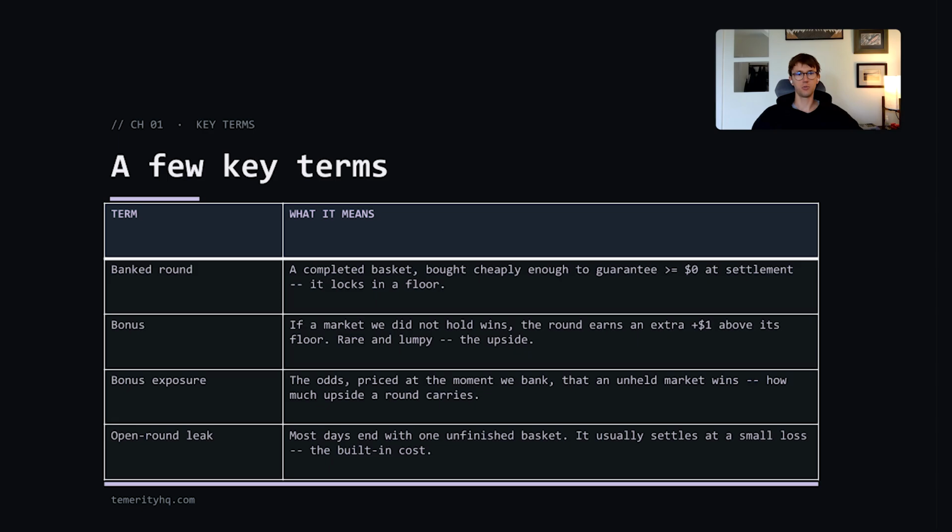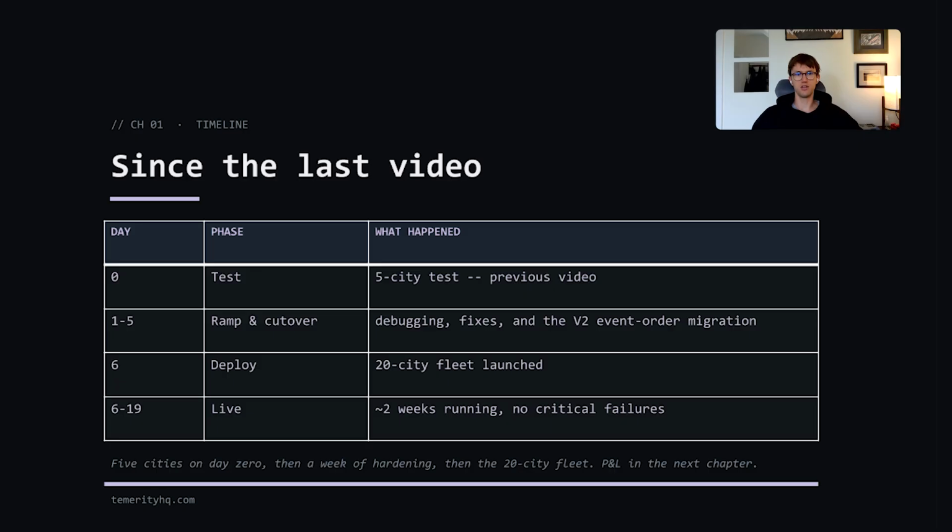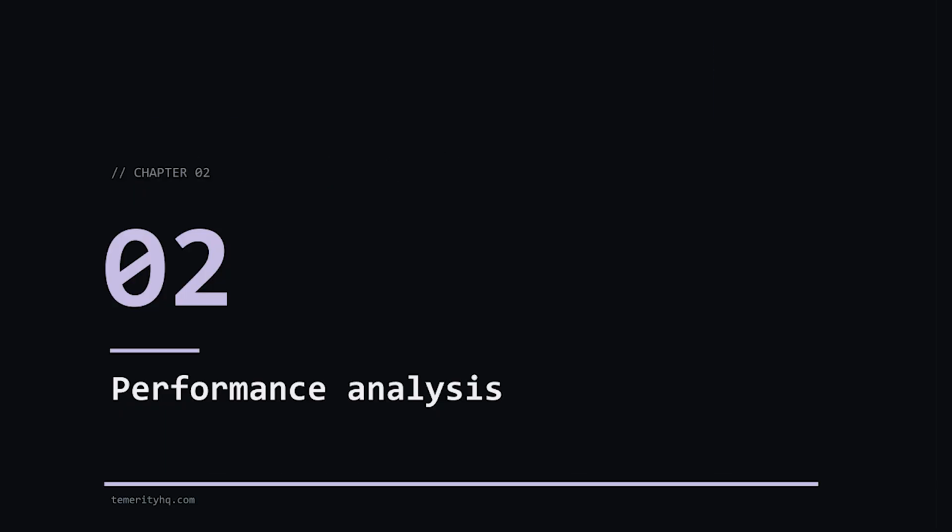I explained all of this in further detail in my prior video explaining the conceptual underpinnings of this strategy and my first experiment with it. I wanted to give an update on what I've done with the strategy since then. I spent about a week after the initial test I discussed in the prior video iteratively testing and debugging the strategy in a few daily high temperature markets on Kalshi until I got to the point where I was confident enough in the system to give it a longer leash. Then I deployed it for 2 weeks to 20 markets each day. Now let's see the results.